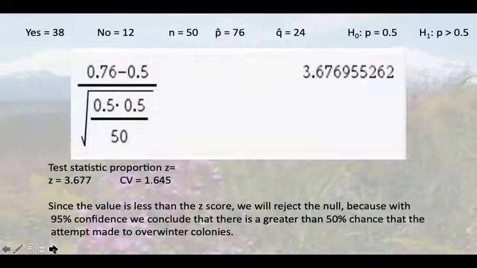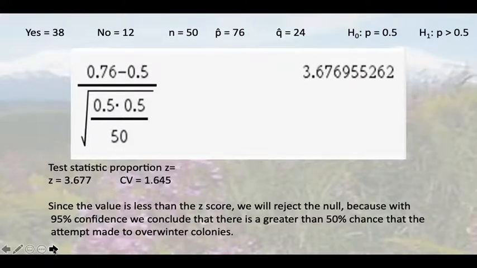This is the equation used to get the z-test score. It's the sample proportion minus the null, divided by the square root of p hat times q hat divided by the sample population, which gives the z-test score.